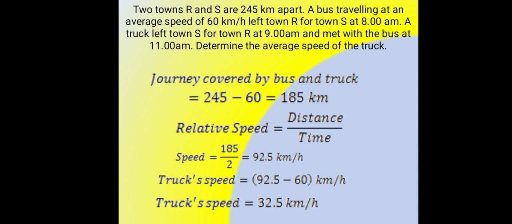Two towns R and S are 245 kilometers apart. A bus traveling at an average speed of 60 km per hour left town R for town S at 8 a.m. A truck left town S for town R at 9 a.m. and met the bus at 11 a.m. Determine the average speed of the truck.